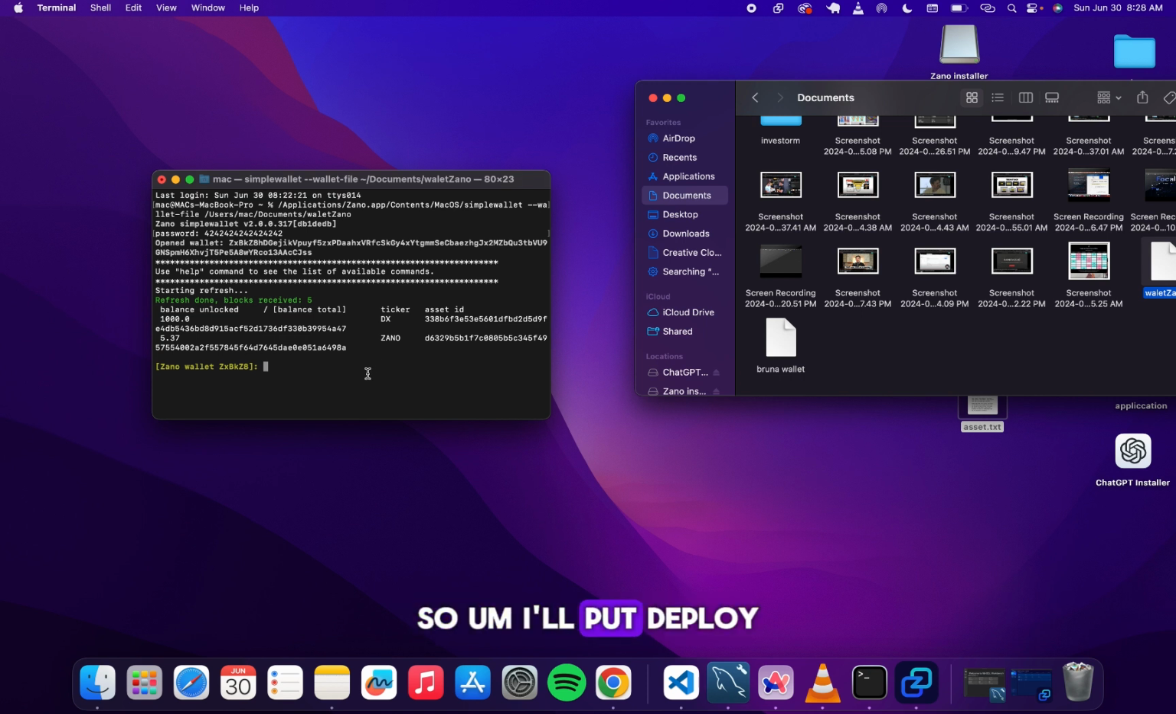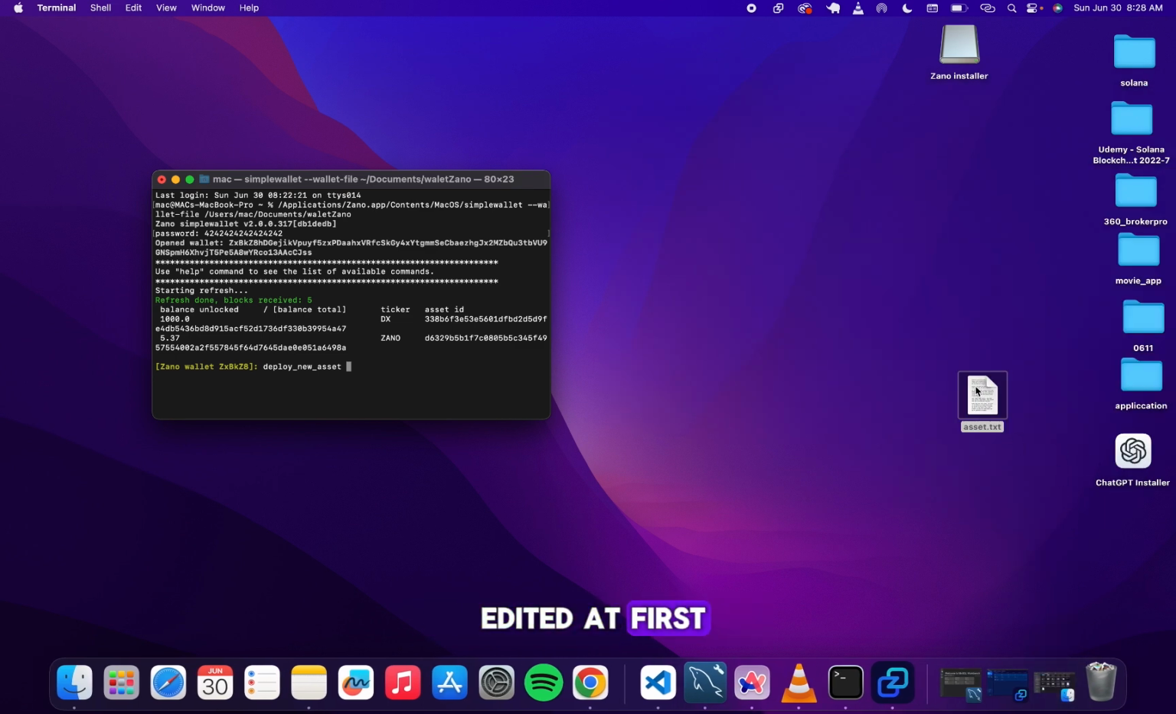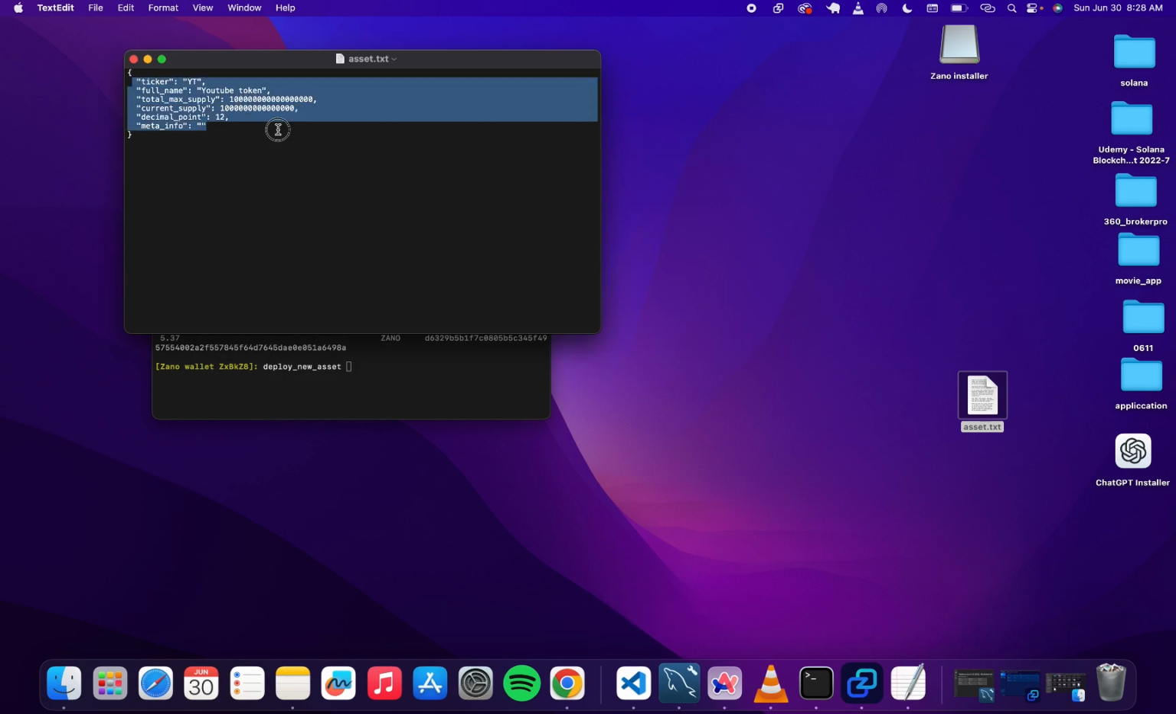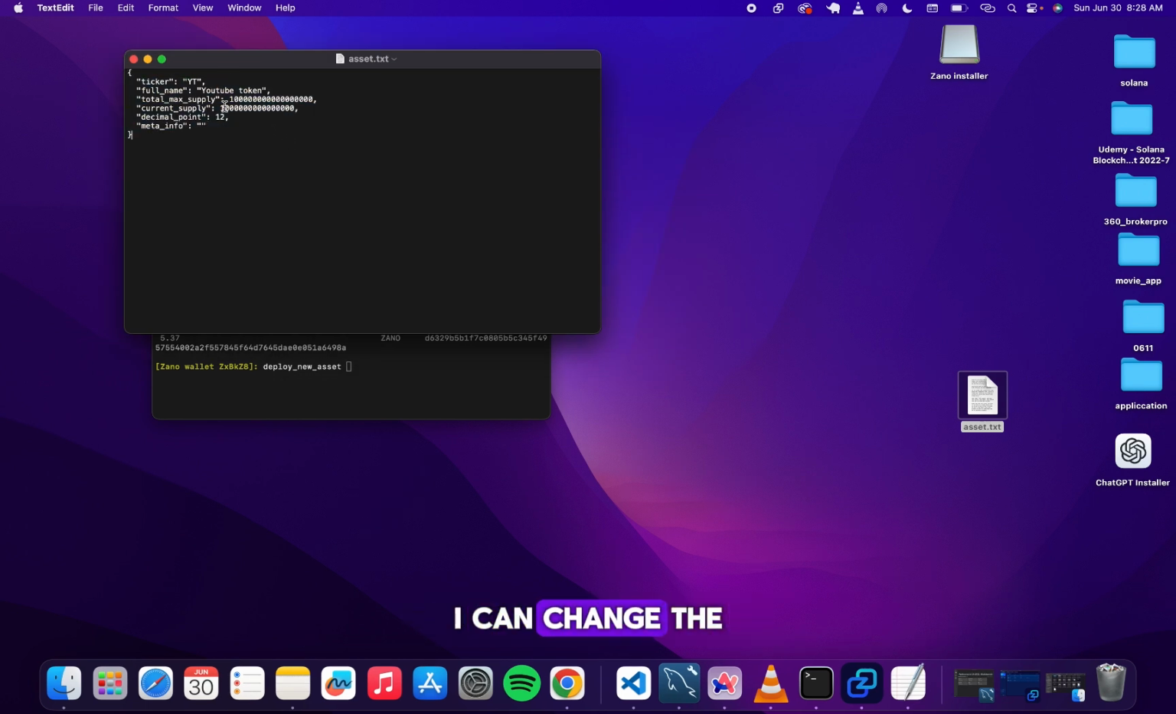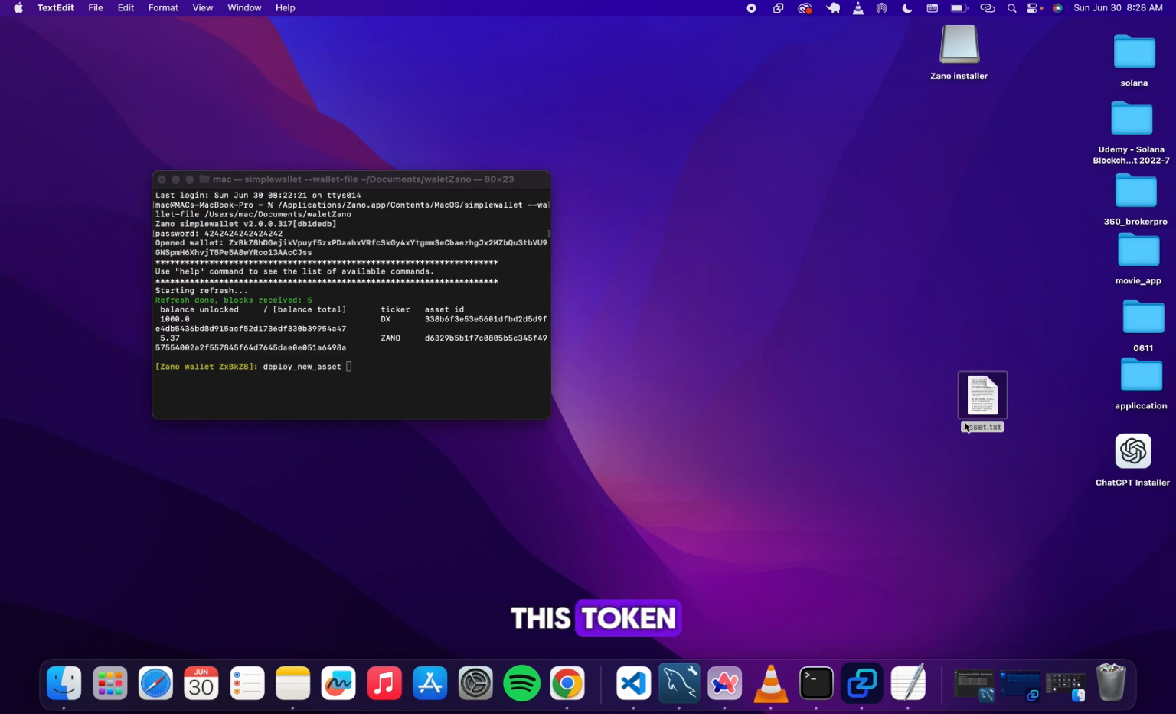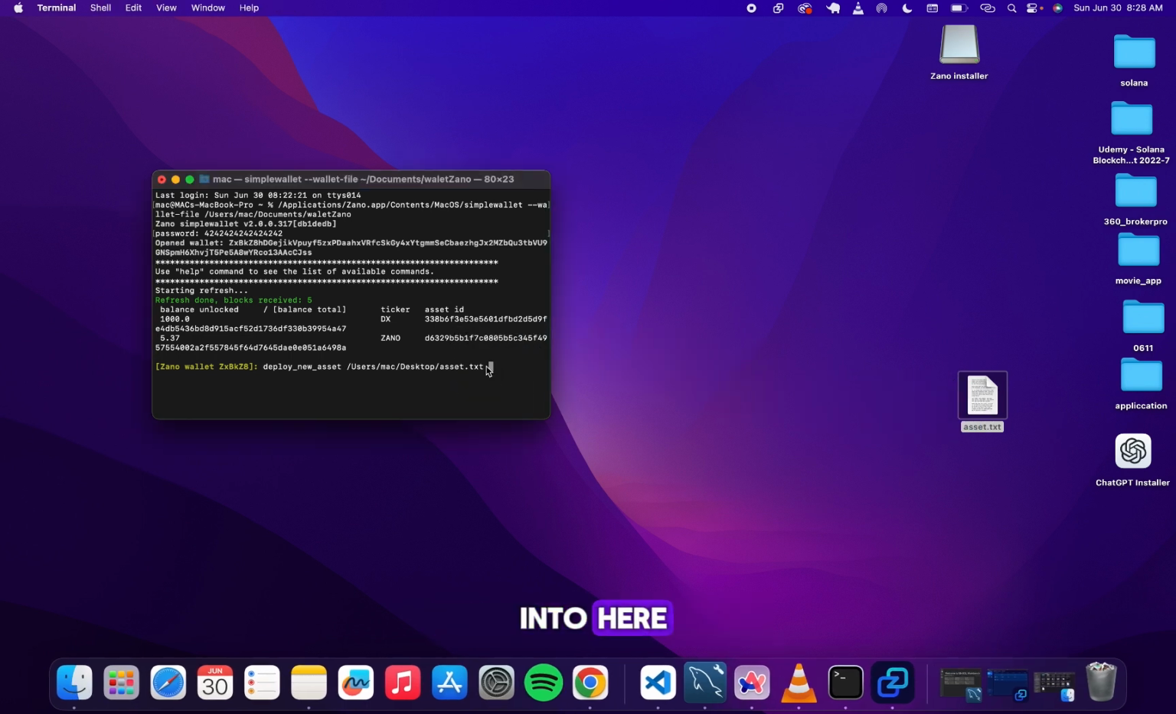So I'll put deploy_new_asset. Then I'll specify the folder of my asset, my ticker that I edited at first, which is this one right here, the YT YouTube token. I can change the max supply, the current supply, but I like leaving mine like this. You can change it to whatever you want. So I will specify the location of this file. I can just do that by dragging it into here. So I'll click enter and input my password again,